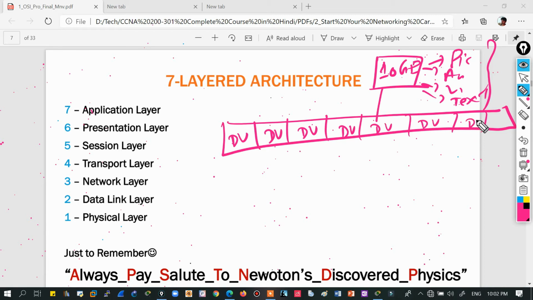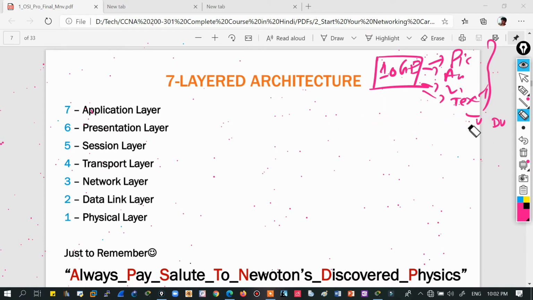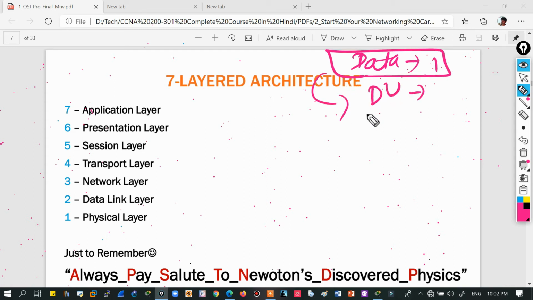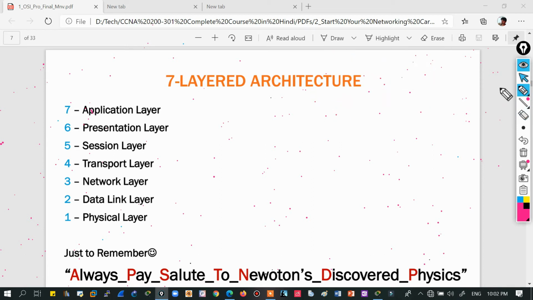So let me take the example of one data unit. The way one data unit is sent over the network is the same for these other data units. So I'm erasing all of them and taking the example of only one data unit. Just remember the difference between data and data unit: data is the complete part that needs to be transferred or received, and a data unit is the smaller divided part of data, right?